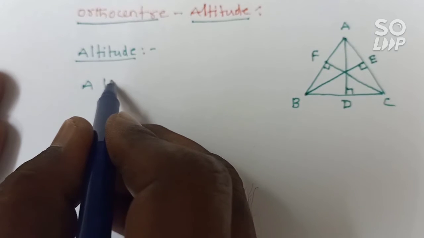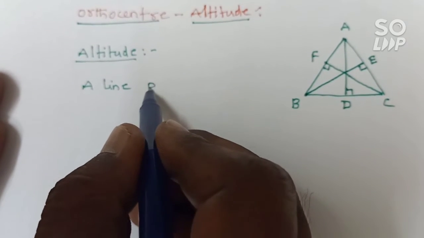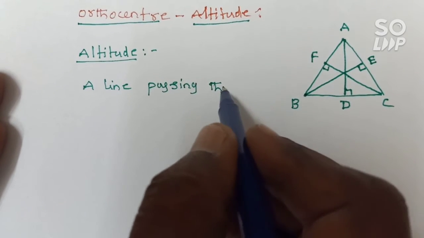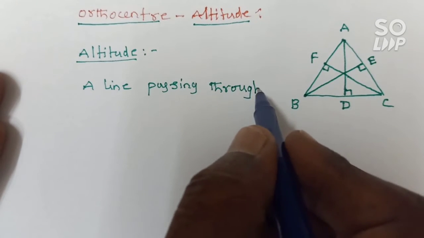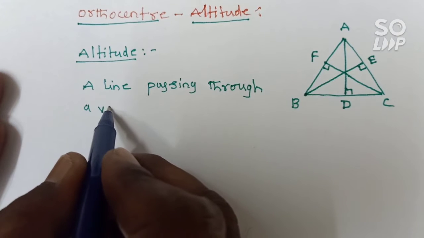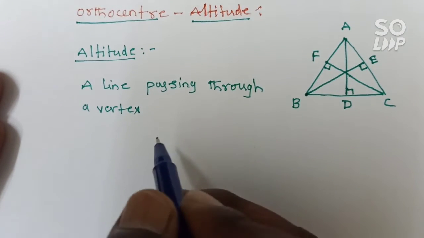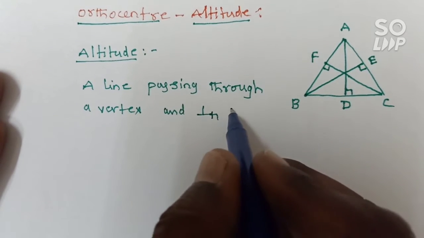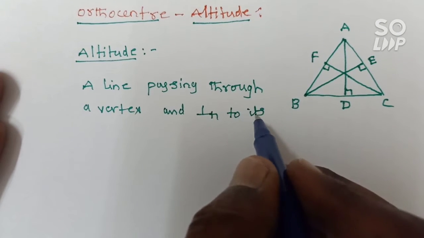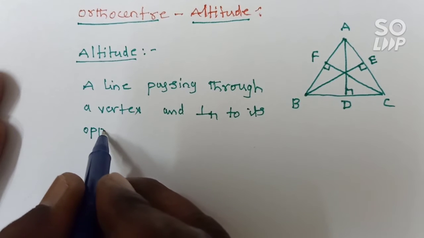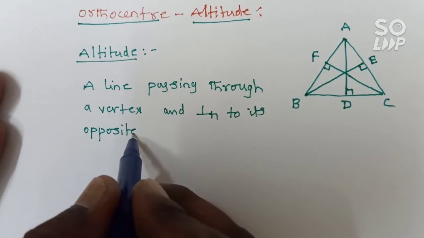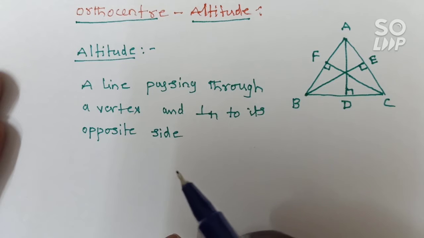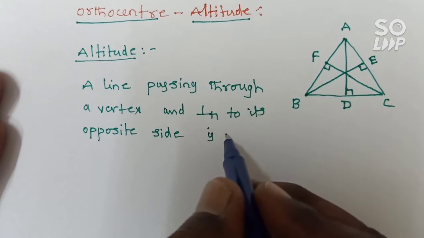A line passing through a vertex and perpendicular to its opposite side is called an altitude.